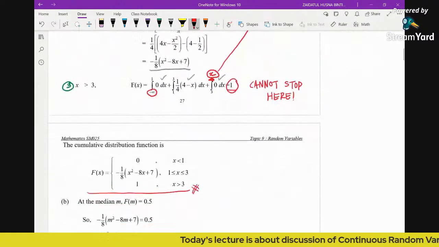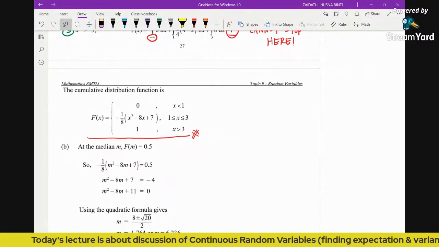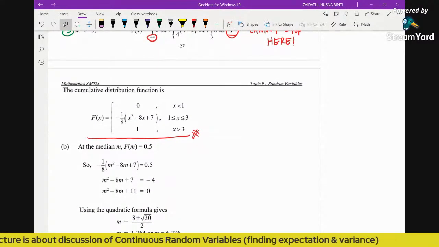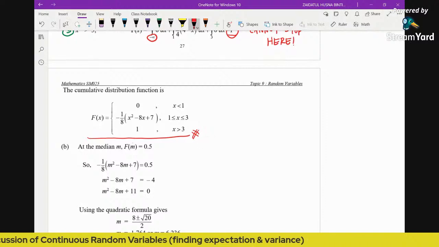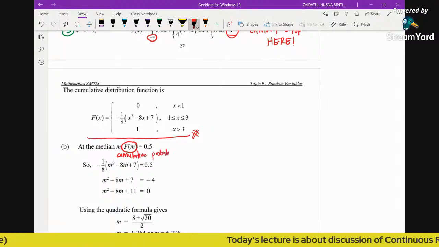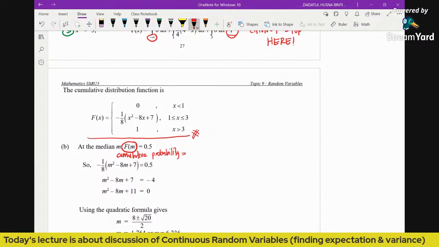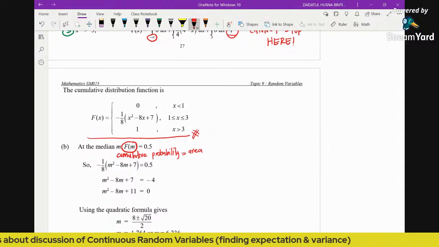Now you can see here, just like this grid, the median is when the cumulative probability, or because we are talking about a continuous random variable, the area under the graph, is 0.5.